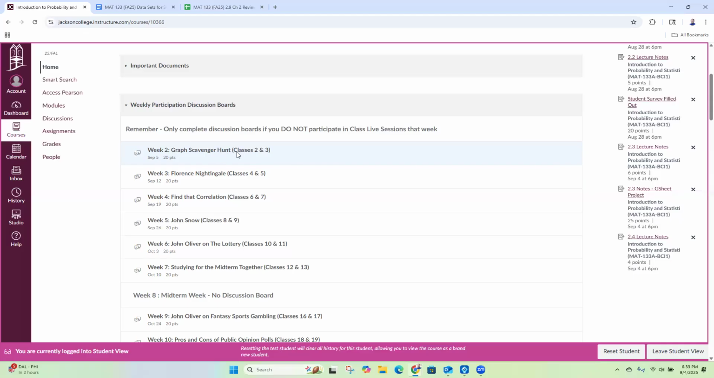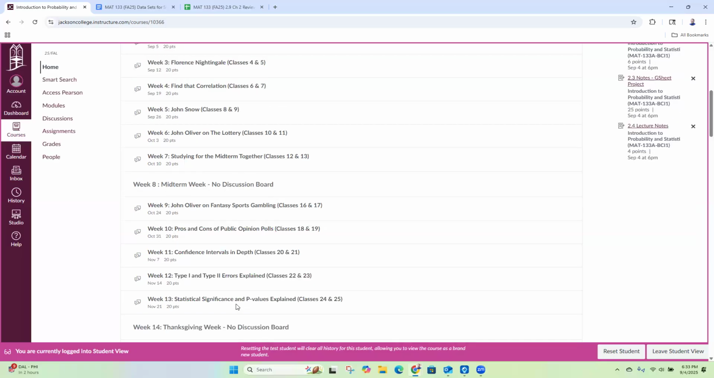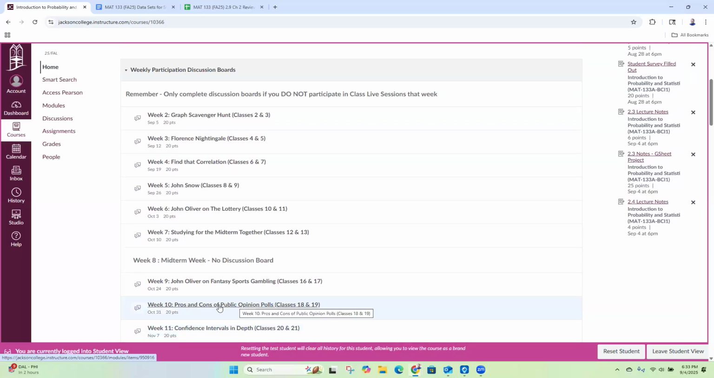There's no discussion board for week 1. Week 1 last week was just on Tuesday. We talked about the class, so nobody needs to fill that out. And there's also no discussion board for the week of the midterm or the week of finals. You still have to do the midterm and final, but you don't have to come to the Zoom.